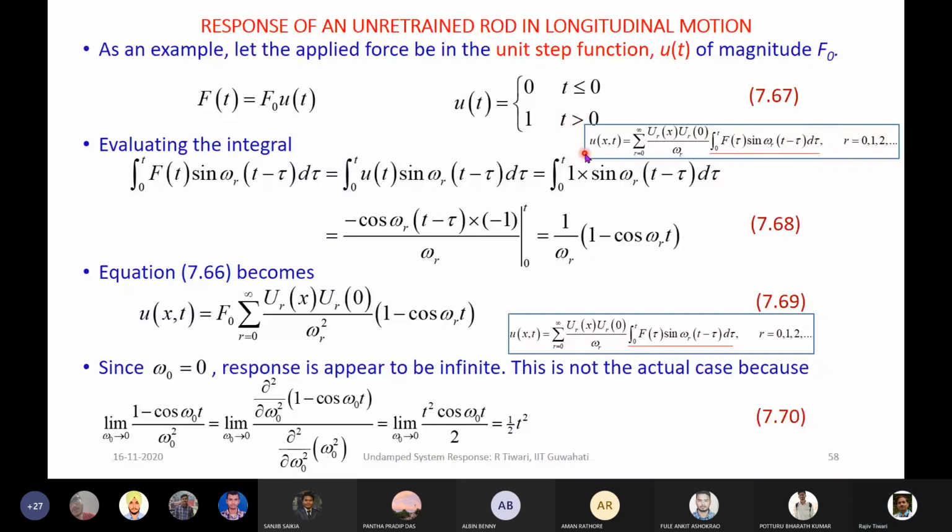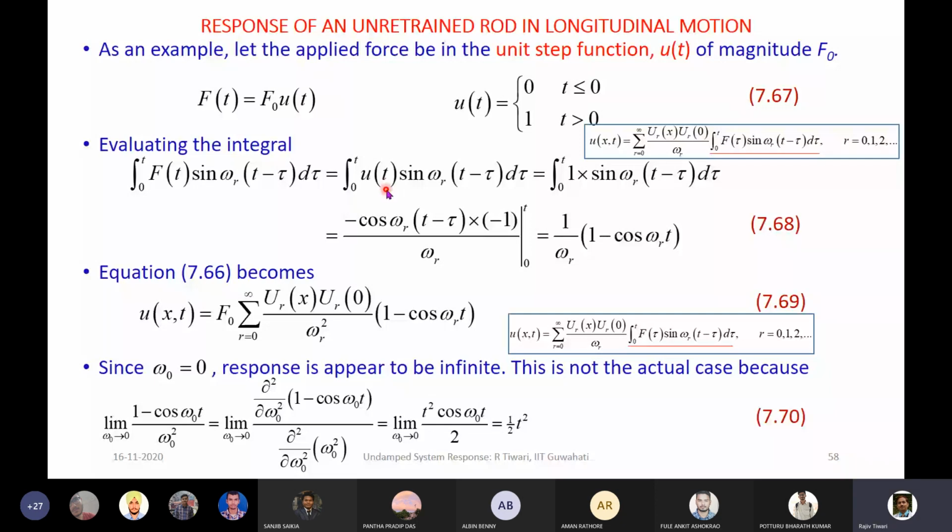So in the previous expression which we wrote, this is the f(t) which we need to replace with this particular step function now. In place of f(t), I have taken out the integrand separately because this will be substituted. So only the integration is taken here, and I think this should be u(tau), and this should be u(tau).